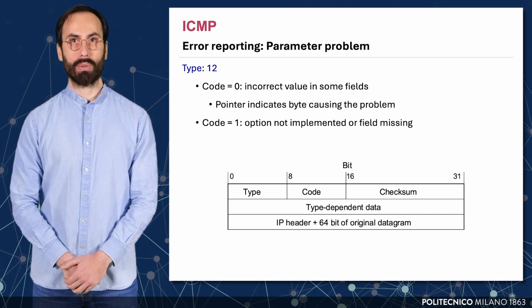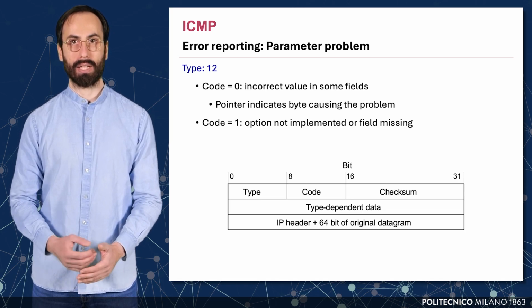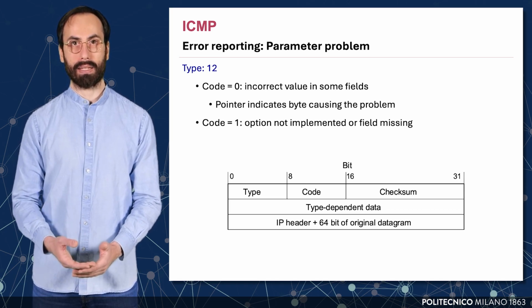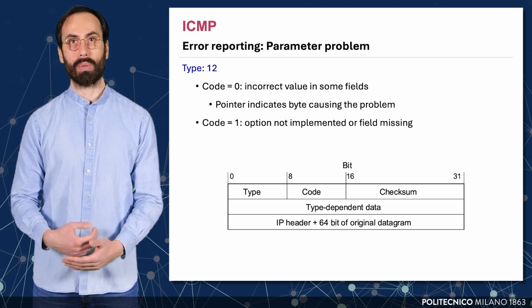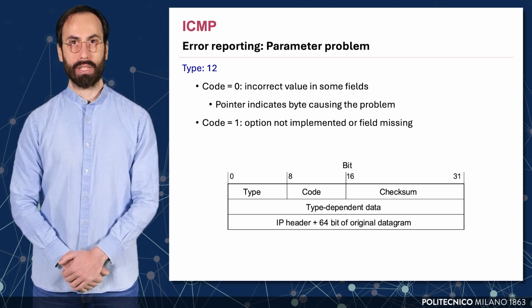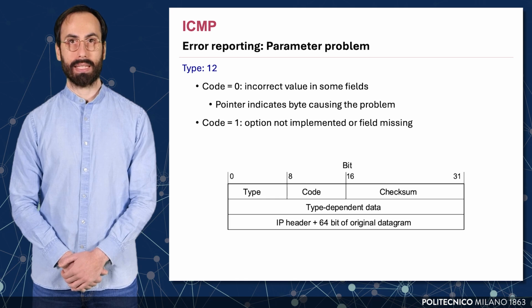When the code is 0, it indicates that there's an invalid value in a specific byte of the IP header. A pointer in the message will identify the exact byte where the issue was detected. This helps the sender debug or fix the packet generation logic.